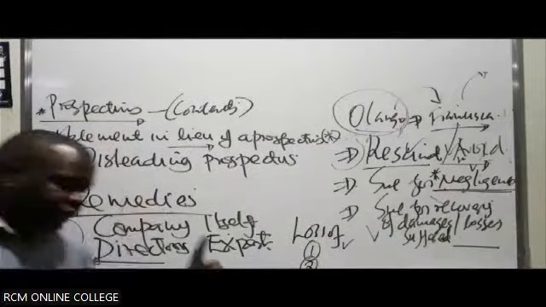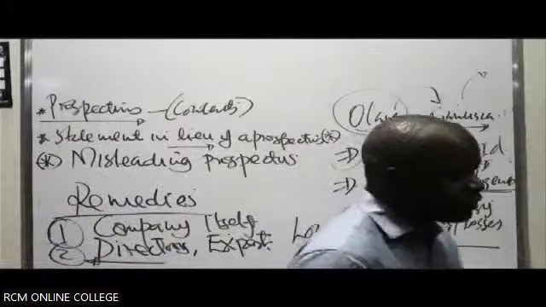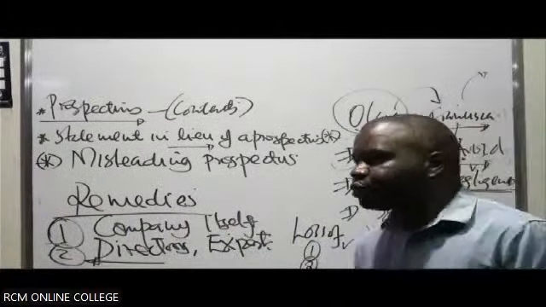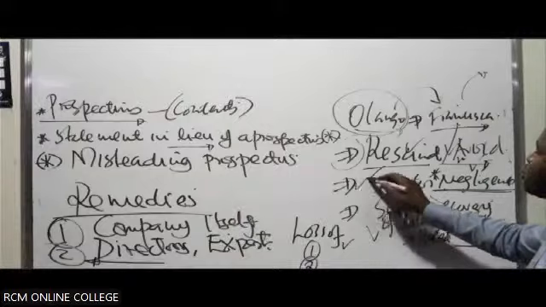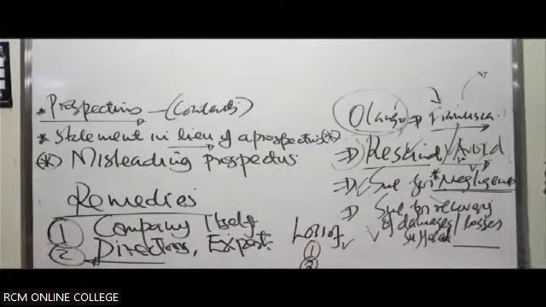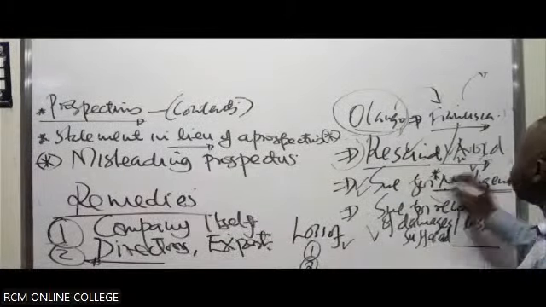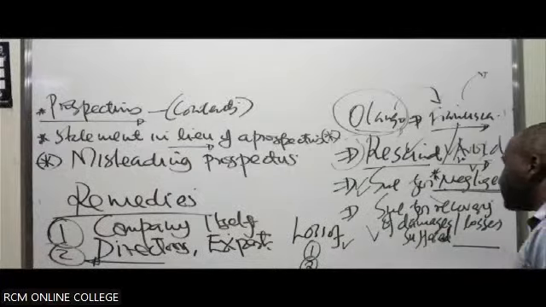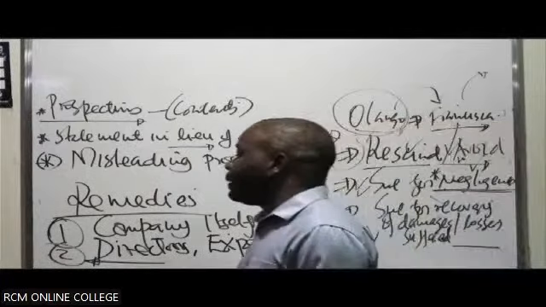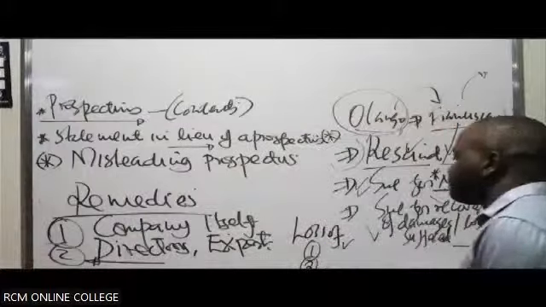There was a duty of care. Failure of the duty of care resulted in you suffering a loss. As a result of this, you can sue for negligence to recover your losses or damages against the company. So those are part of the remedies against the company itself. So resign or avoid the contract, sue for negligence, sue for recovery of damages or losses suffered as a result of relying on the misleading prospectus.